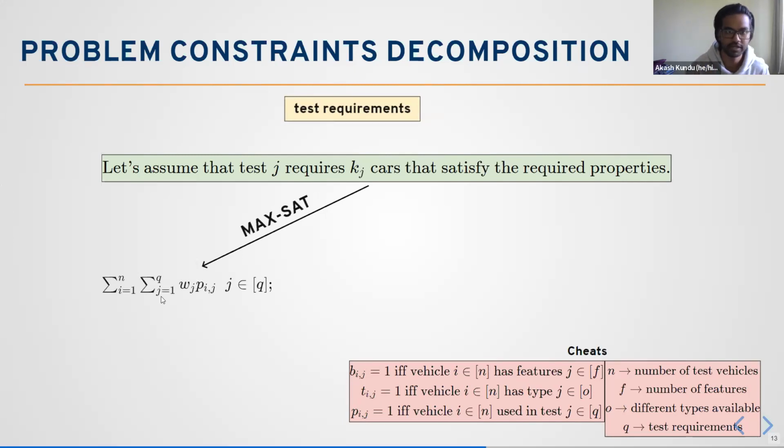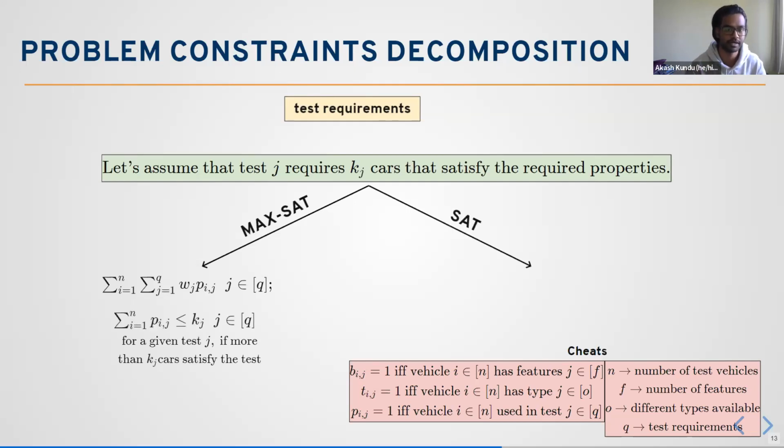So we give all the tests equal weights, and then what will happen if a particular test requires more than kj cars, right? Then it shouldn't add to the objective, because it will not help us reach the optimal solution.